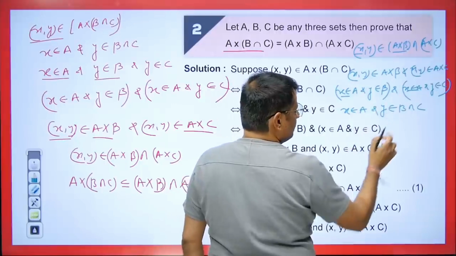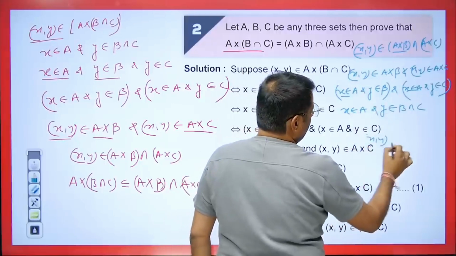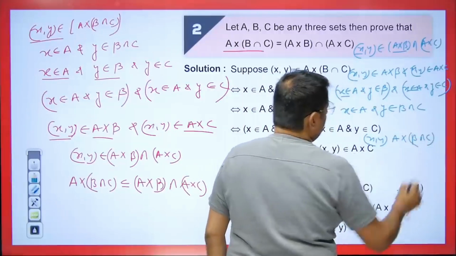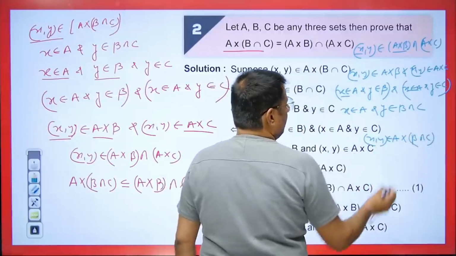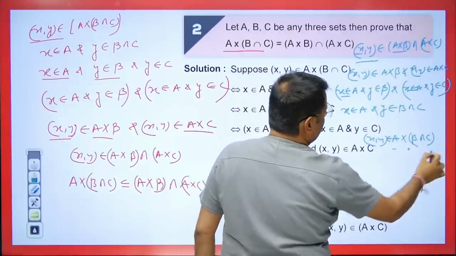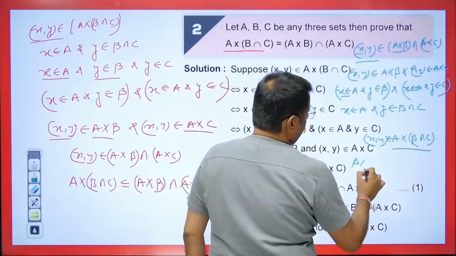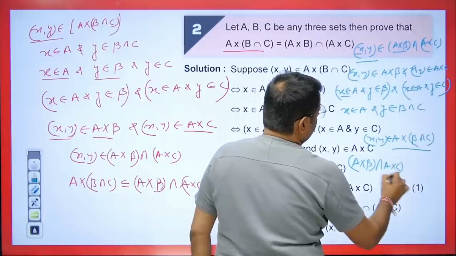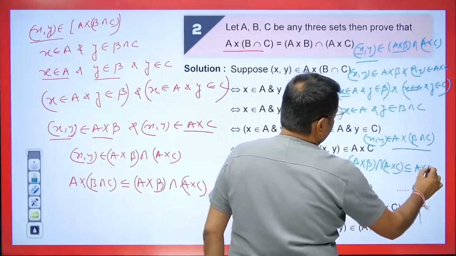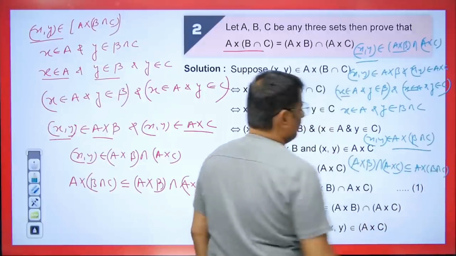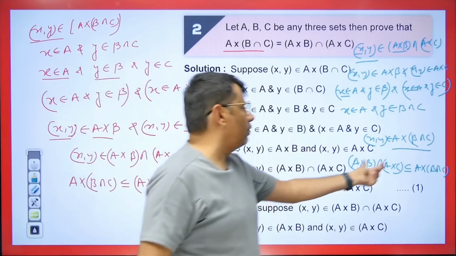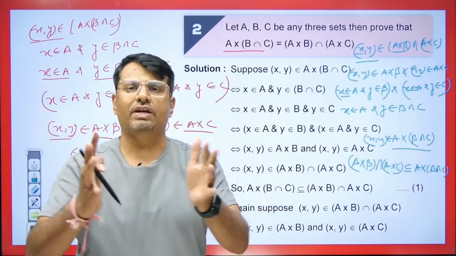So we are considering that x belongs to A, which means x comma y will be in A cross B intersection C. So we took one element from here and brought it in, meaning A cross B intersection A cross C is being contained in A cross B intersection C. So what did we do first? We contained this as a part of this. Now we have contained this as a part of this. What does it mean? That they both will be equal, right? And this is what I have tried to prove here.